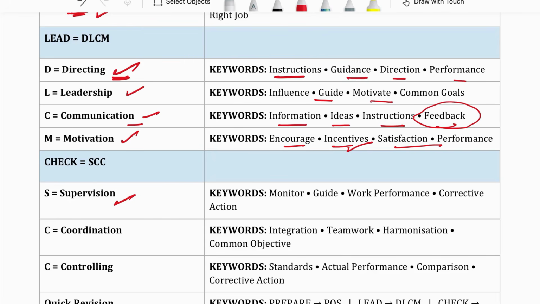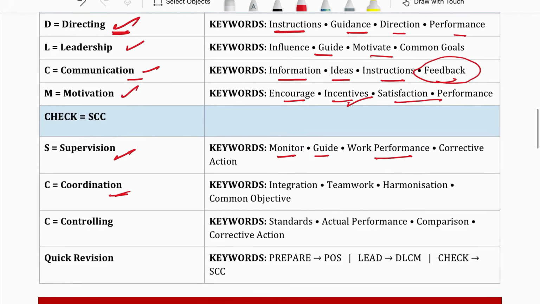Then the next function is supervision. Supervision means to guide, to check. See, when you people give the exam, your teachers continuously take rounds, right? Just during that time, what they are doing is supervision. So supervision simply means to oversee, monitor, and guide the work performance of the employees. Just check whether everybody is doing proper work or not.